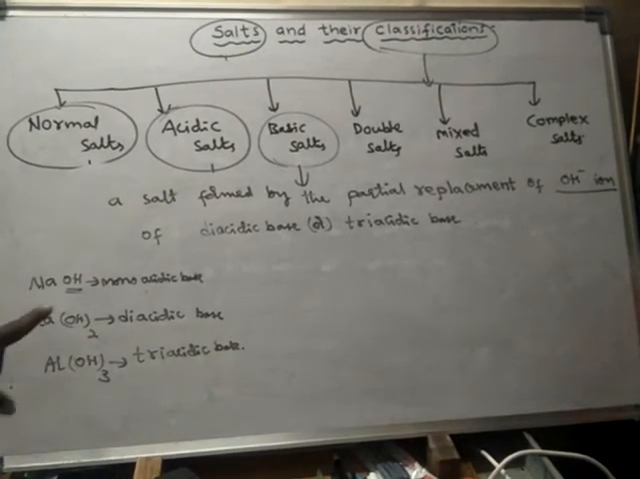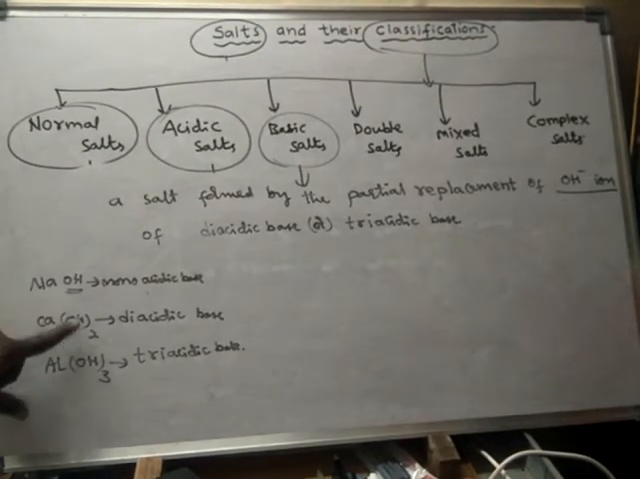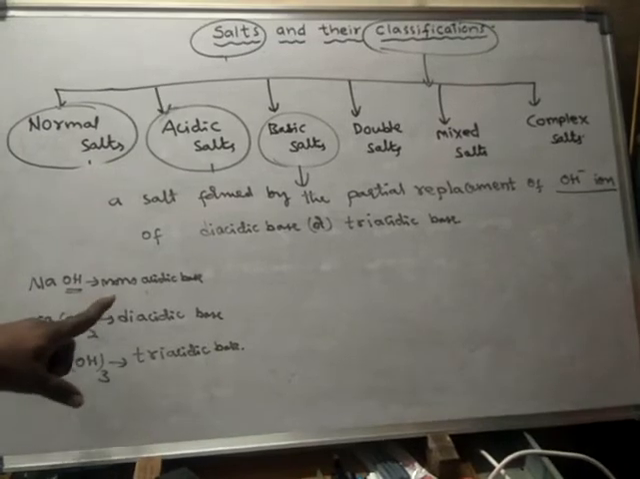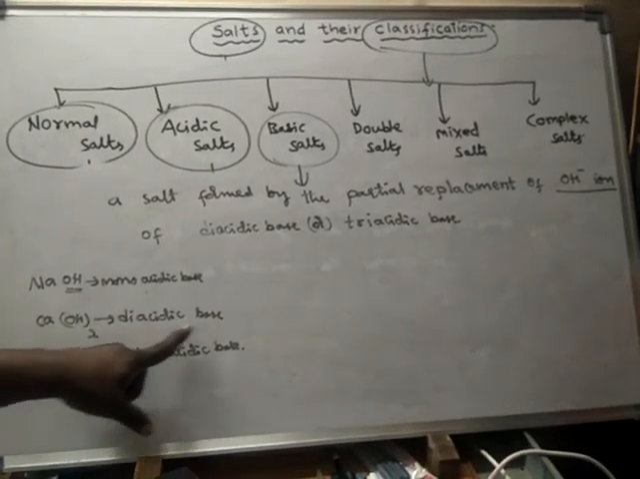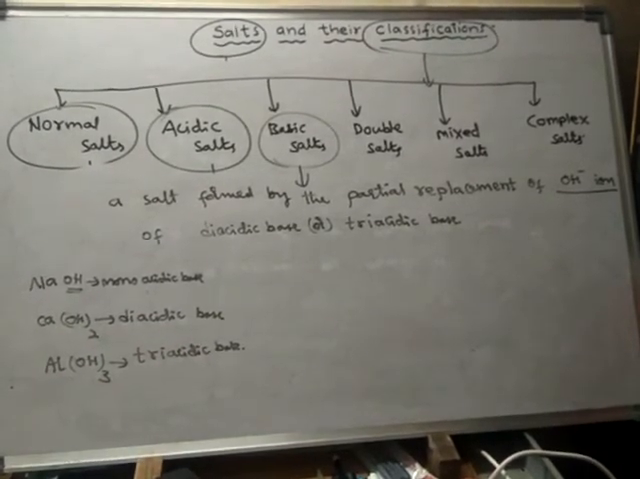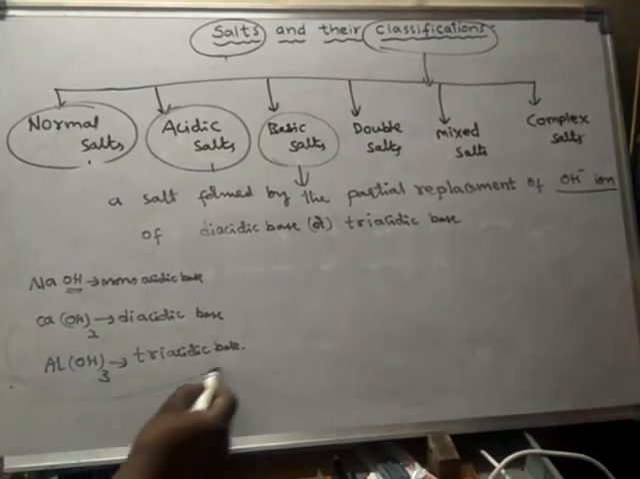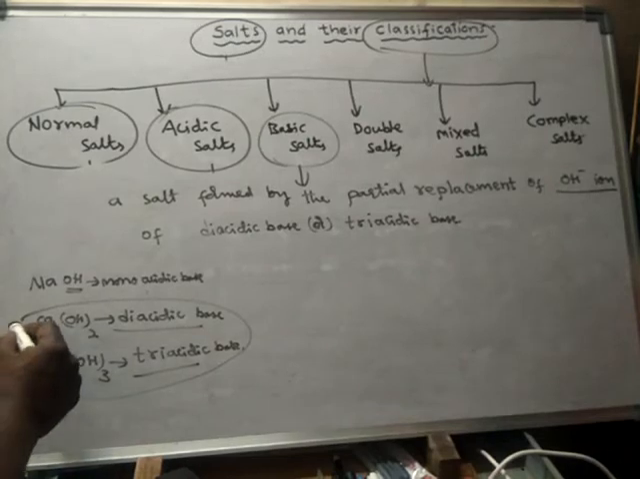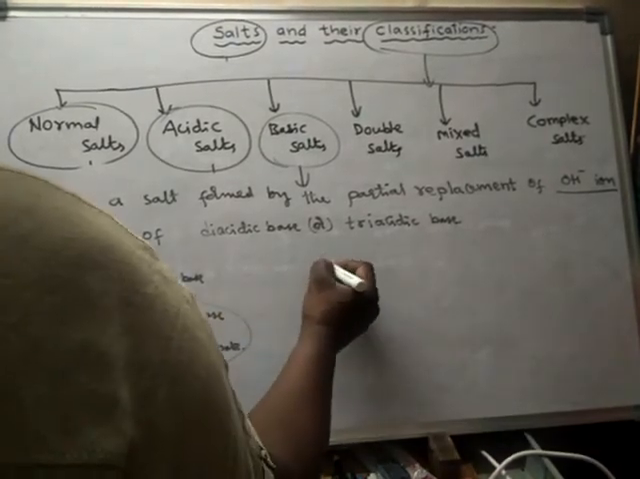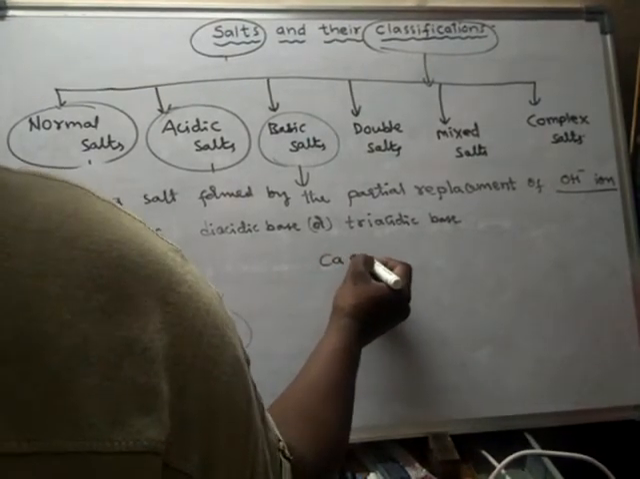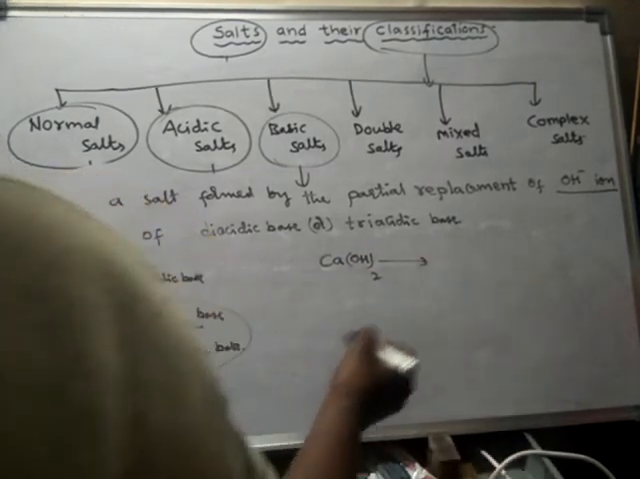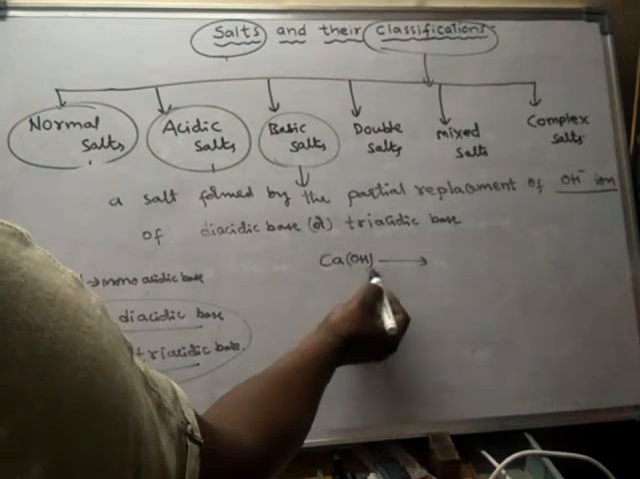Depending upon the number of OH groups, these OH groups are said to be replaceable OH groups. Based on the number of OH groups present in that compound, those compounds are said to be monoacidic base, diacidic base or triacidic base. So here we have to consider compounds like diacidic base or triacidic base. For example, take calcium hydroxide. So this is a diacidic base. So what happens? So it can form.